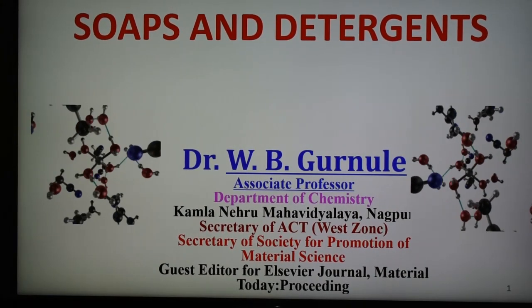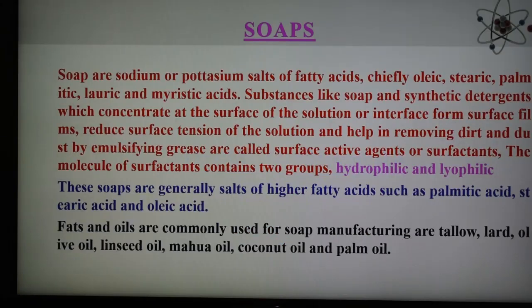First of all, we are going to see what is meant by soap. As we know, soaps are the sodium and potassium salts of higher fatty acids. Substances like soap and synthetic detergent, which concentrate at the surface of the solution or the interface, form a surface film, reduce the surface tension of the solution, and help in removing dirt and dust by emulsifying grease. They are called surface active agents, and these are also known as surfactants.